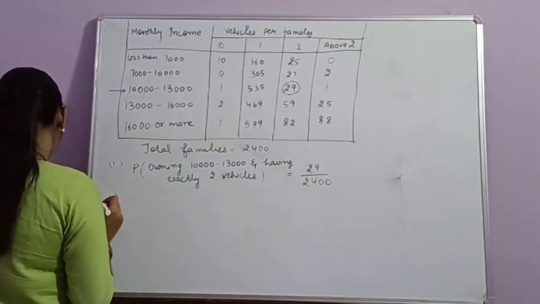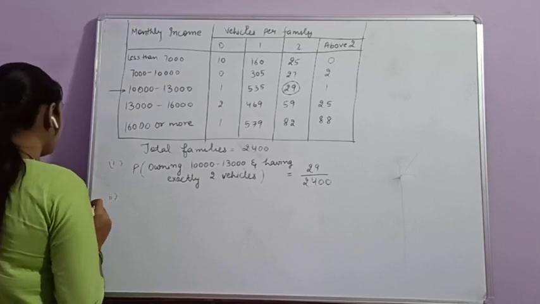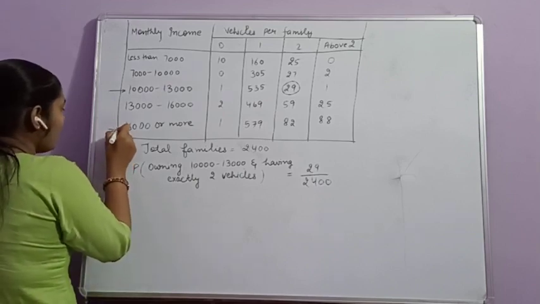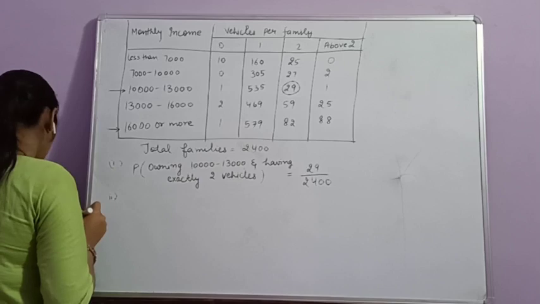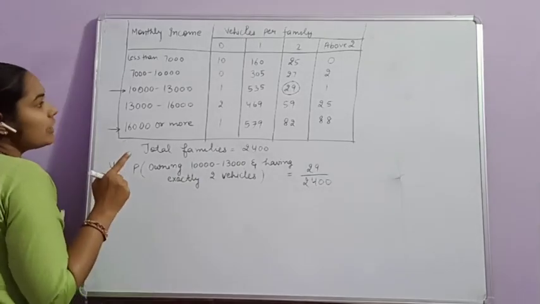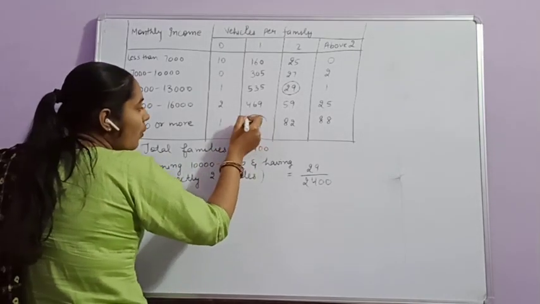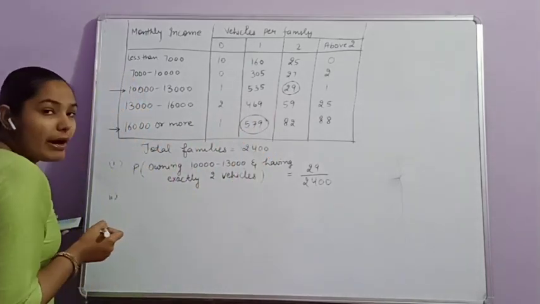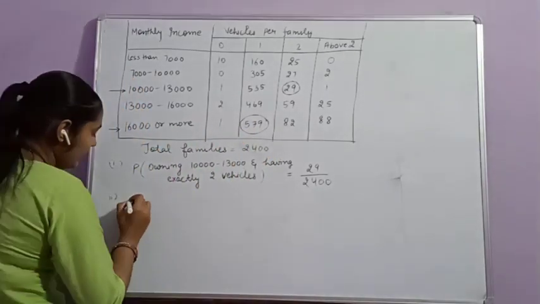Similarly, for the second part, earning 16,000 or more and owning exactly one vehicle, that is 579 families.